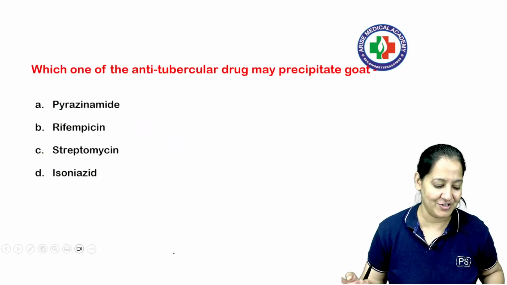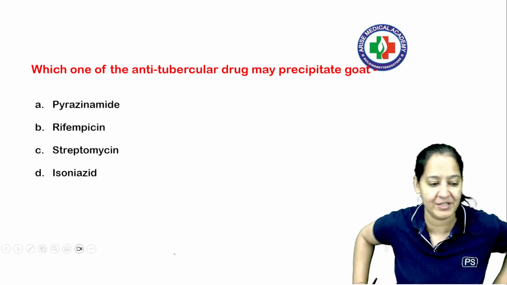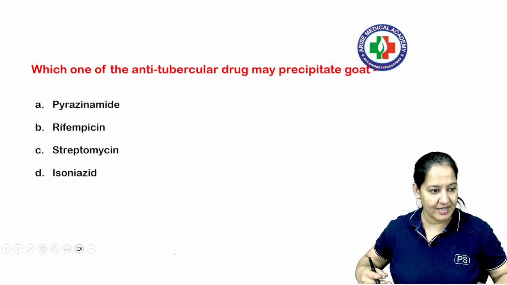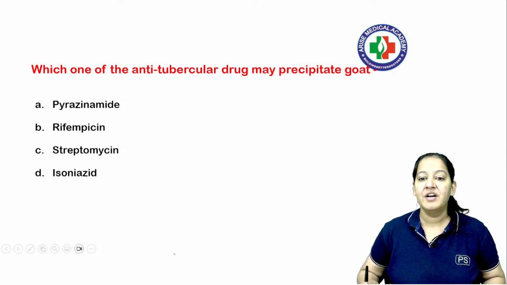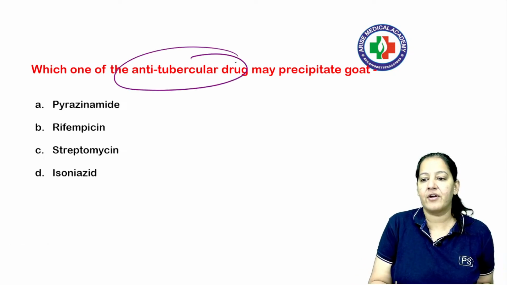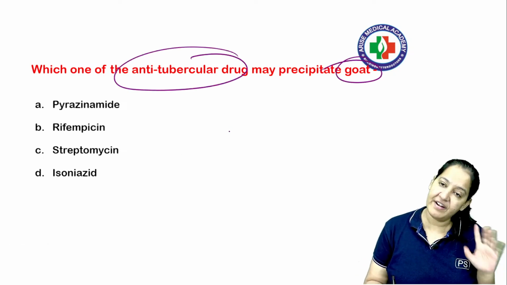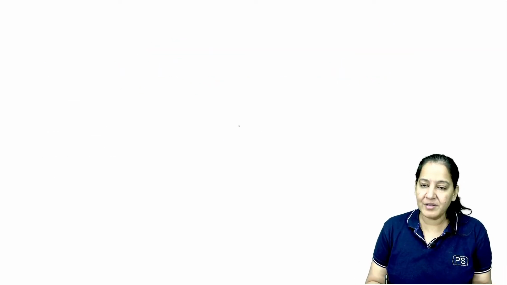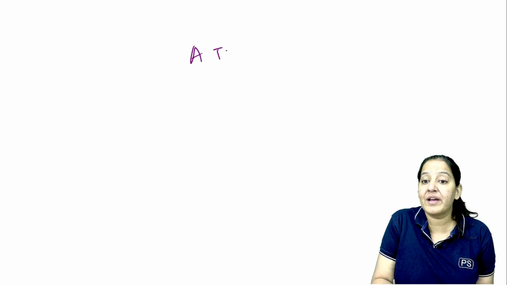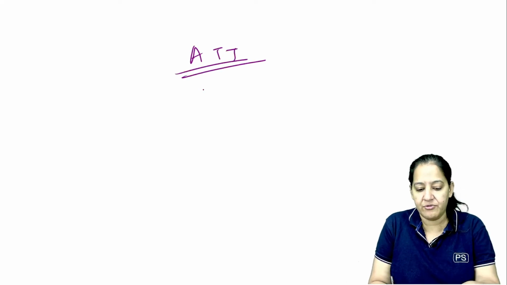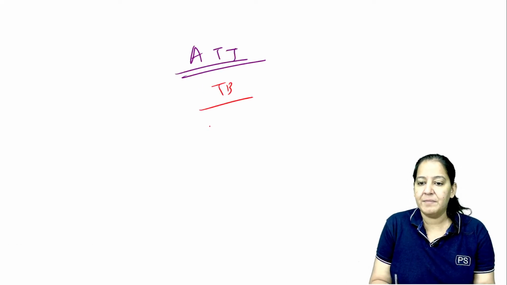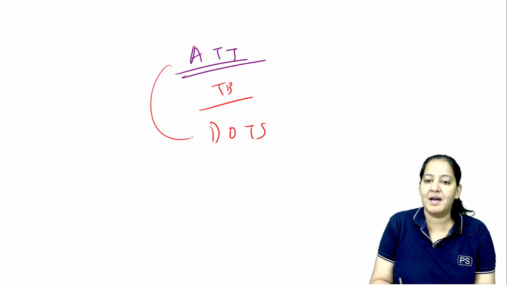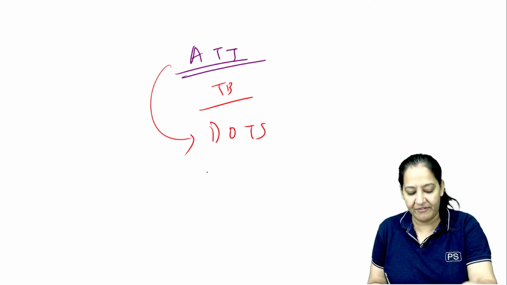Next question is in front of you. Can we start? It's a big topic. Can you read the question? Tell me the answer. We will continue. Which of the following anti-tubercular drugs precipitates gout? Now, definitely you are going to get one question on ATT. Which one? I don't know. There are 5 ATTs, anti-tubercular drugs, which are used in the treatment of TB. The treatment of TB is DOTS. So all of these come under DOTS. There are 5 drugs.